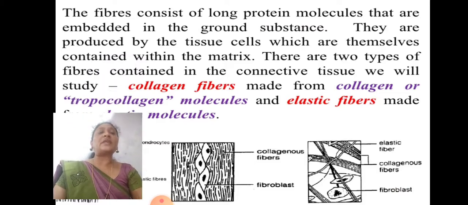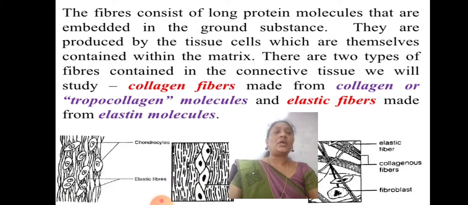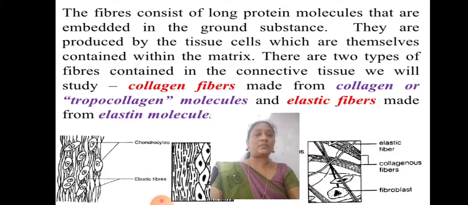So the fibers consist of long protein molecules that are embedded in the ground substance. They are produced by the tissue cells, which are themselves contained within the matrix. There are two types of fibers in connective tissue: collagen fibers, formed from tropocollagen molecules, and elastic fibers, made from elastin molecules.